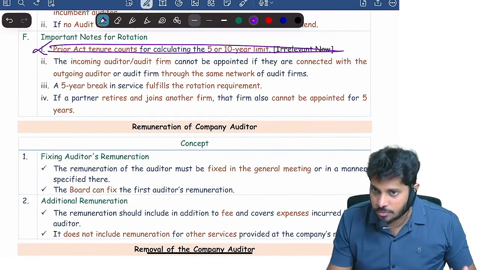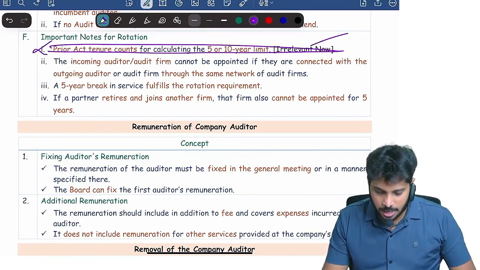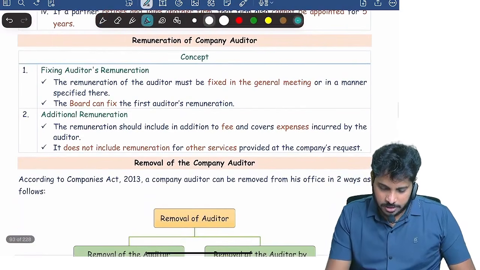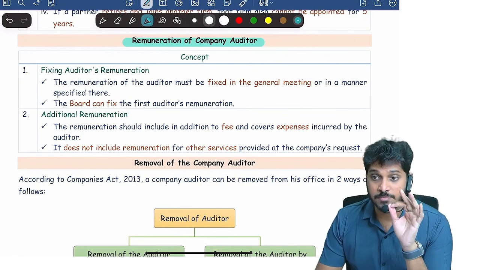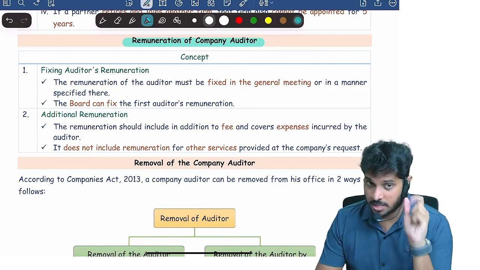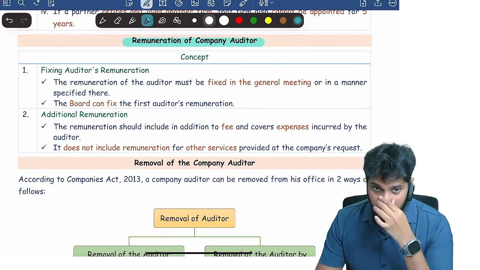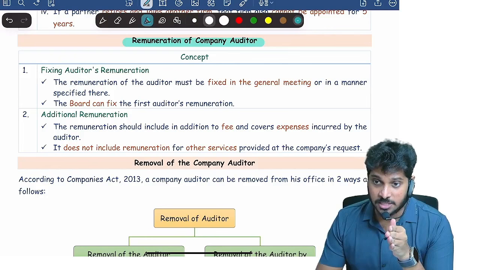It is irrelevant now. I just mentioned it, irrelevant. Able to understand? Further, remuneration of the company auditor. Who should fix the remuneration? Members only should fix. Cost audit remuneration, member should fix. Company audit remuneration, member should fix. Where will they fix? In the AGM they will fix.